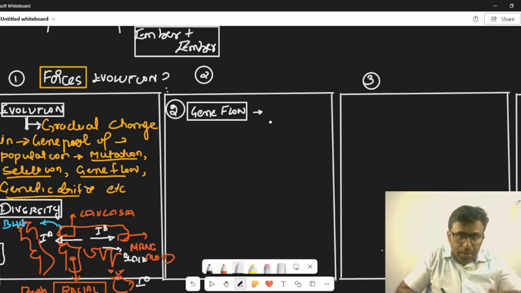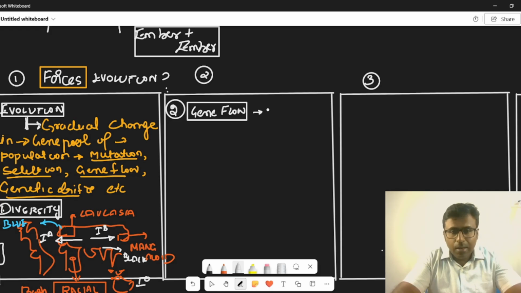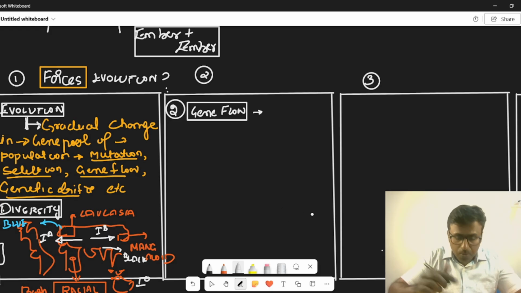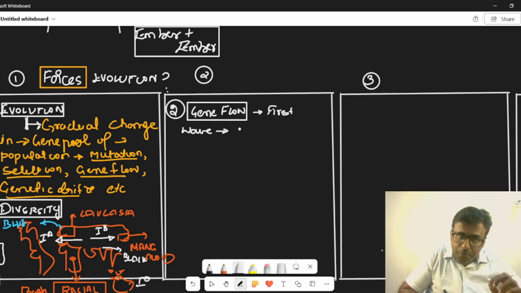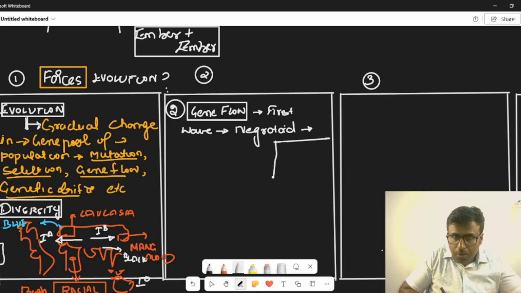If you have seen the second paper, they would say that the first wave of humans into India, the first negrito race, and here I will draw one diagram as well.